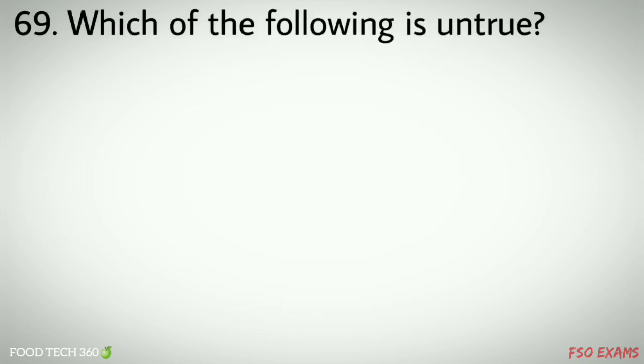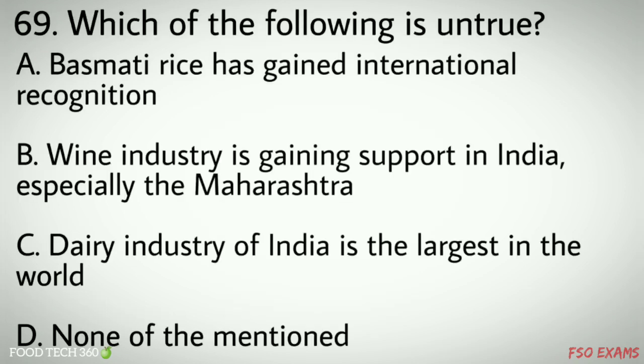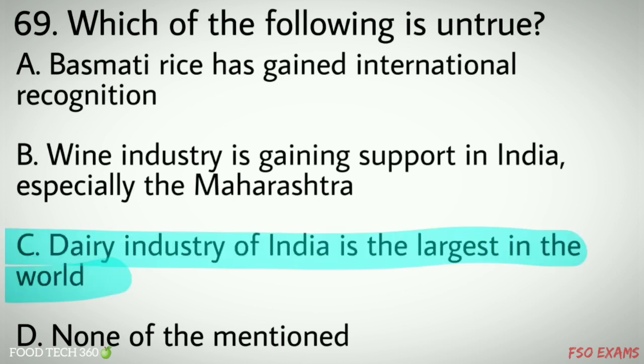Question number 69. Which of the following is untrue? Options A. Basmati rice has gained international recognition, B. Wine industry is gaining support in India, especially in Maharashtra, C. Dairy industry of India is the largest in the world, D. None of the mentioned. Correct answer C. Dairy industry of India is the largest in the world.